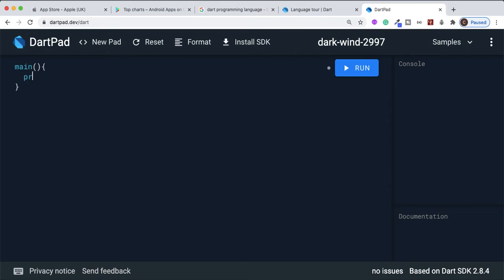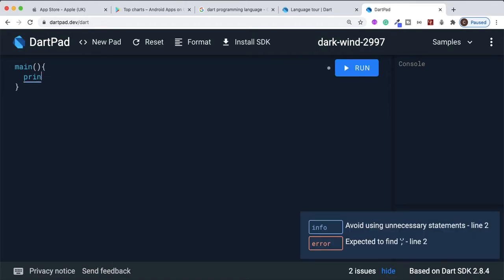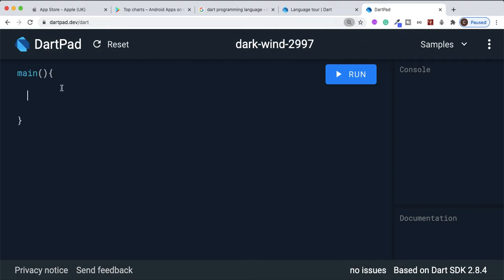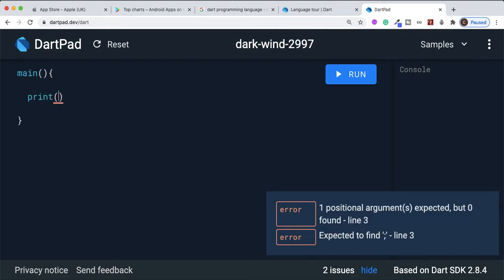So let me make some space and make this a little bit bigger. If I type print and an open parenthesis, you're gonna see curly brackets and parentheses a lot. Get used to them. They're your new buddies, your best friend. You're gonna see them a lot.